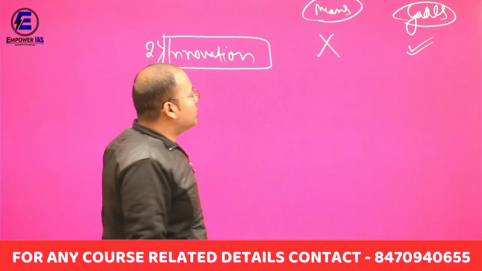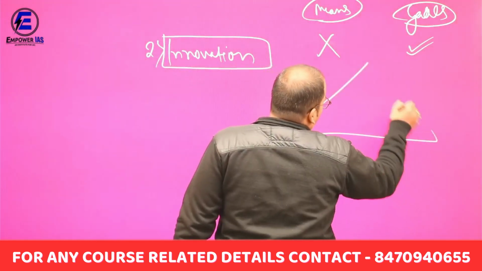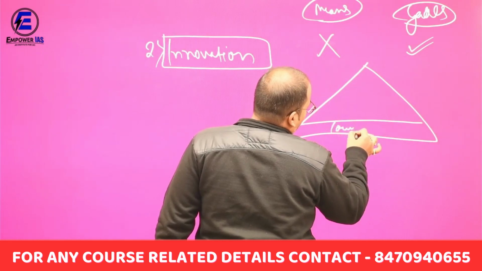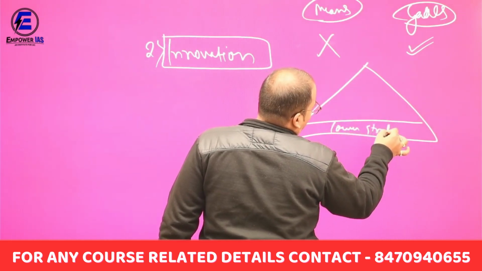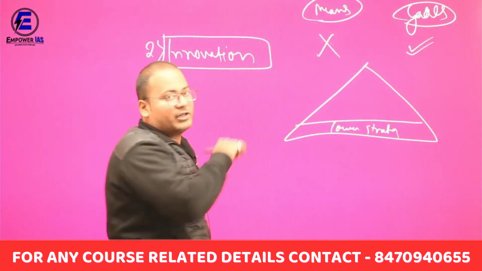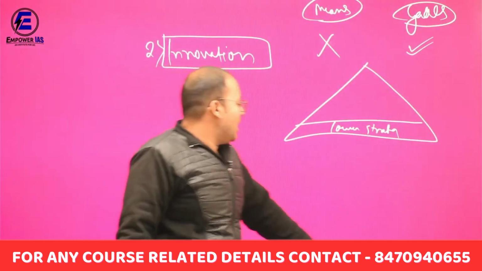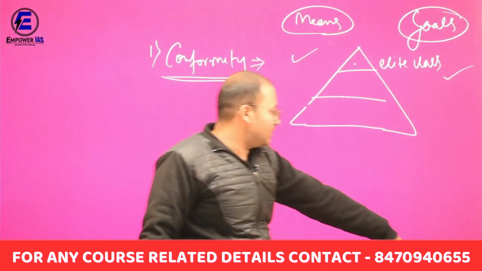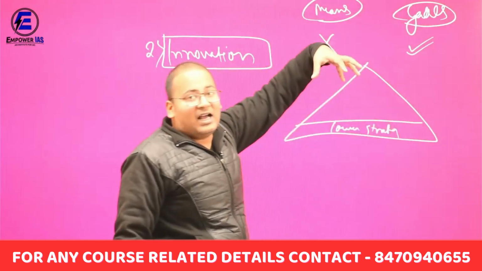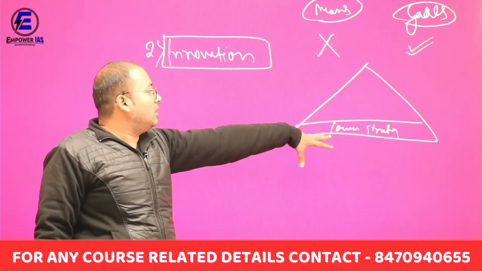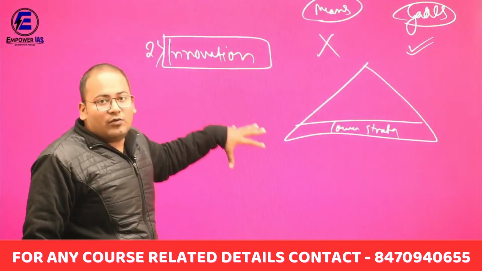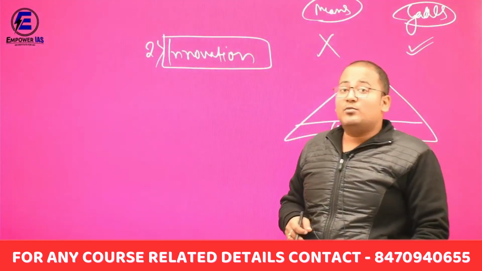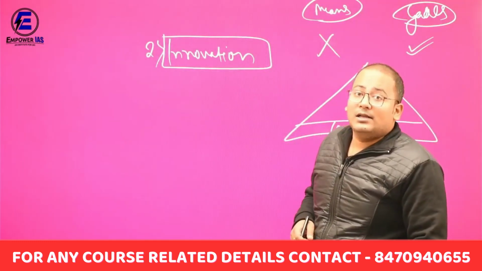They are always placed at the lower strata in the society. They are called innovators. And the first one? Elite class. They are at the higher status, placed at the higher position in the society. These are at the lower strata. This is called innovation, the second response. Now the third, which is very important, is ritualism.